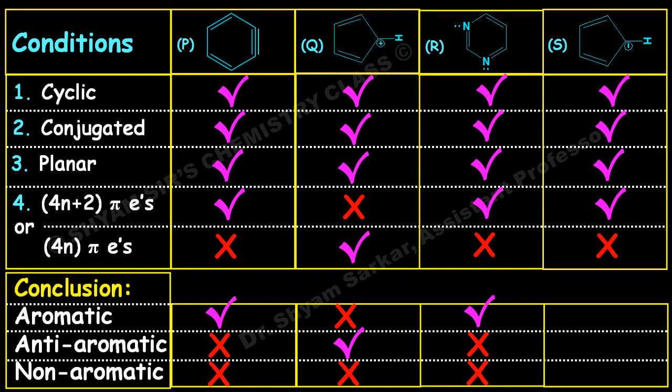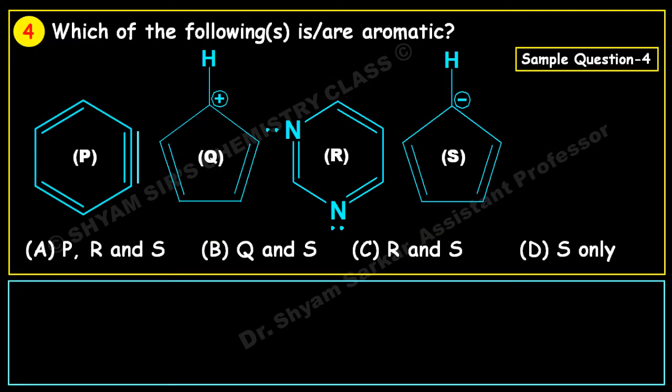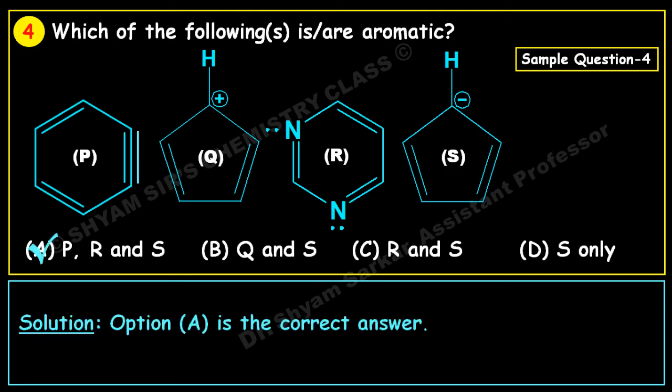So this is also aromatic in nature. So here we got, see, compound P is aromatic, compound R is aromatic, and compound S is aromatic. So PRS, we have to find out which option is having PRS. So if you see, option A is having PRS, that means option A is the correct answer here. Okay, let us see the next problem.